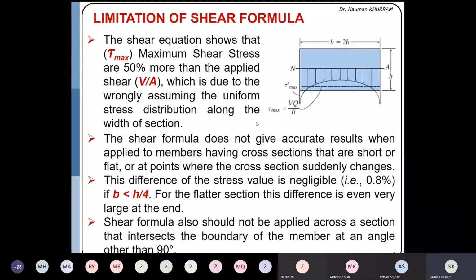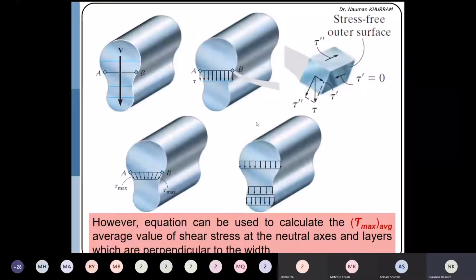Further, we had another assumption. I told you that the shear formula is only applicable if the vertical sides are parallel to the applied force. For example, at this section, if I draw the tangent to this side, at this side, for example here, this vertical component will exactly be perpendicular to the horizontal shear stress. But at any other portion where the sides are not perpendicular to the vertical force, our element will not be perfectly vertical, rather it will be inclined.